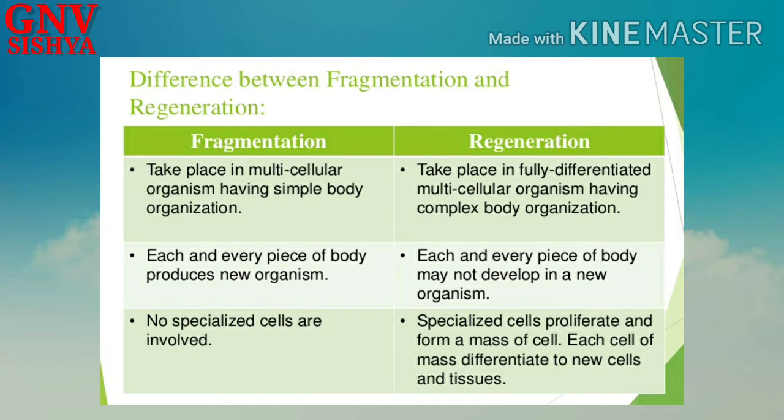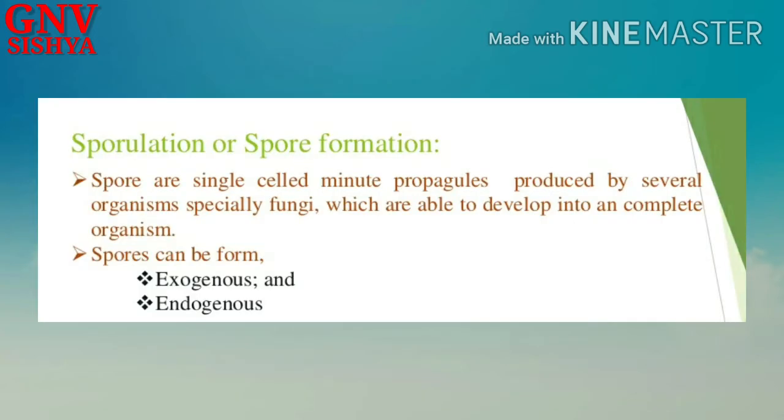In fragmentation, no specialized cells are involved, whereas in regeneration, specialized cells proliferate and form a mass of cells. Each cell of the mass differentiates into new cells and tissues. So the process of differentiation is seen in regeneration, whereas in fragmentation, it is a simpler process. So the last method of asexual reproduction is sporulation or spore formation. This takes place mostly in fungi.